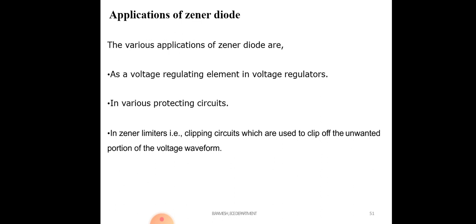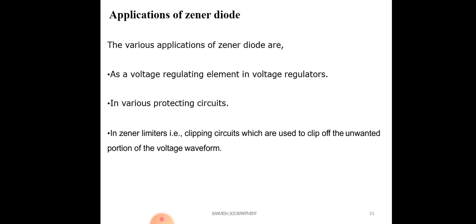Also in limiter and clipper circuits, which are used to clip off the unwanted portion of the voltage waveform. So we can use the Zener diode as a clipper, clamper, and limiter. Okay, so this is about the Zener diode.